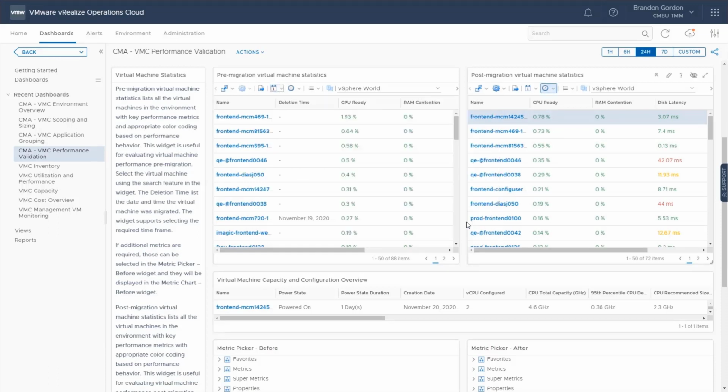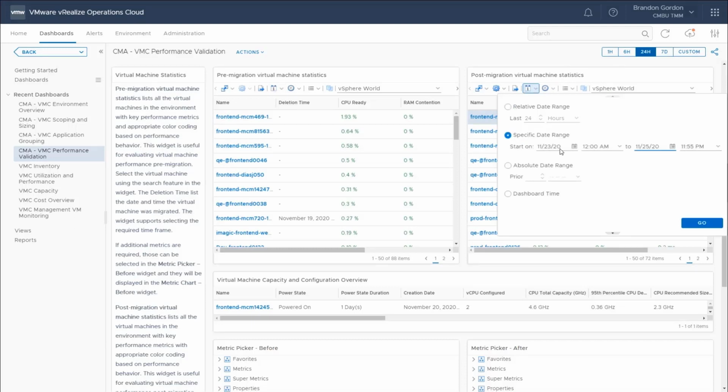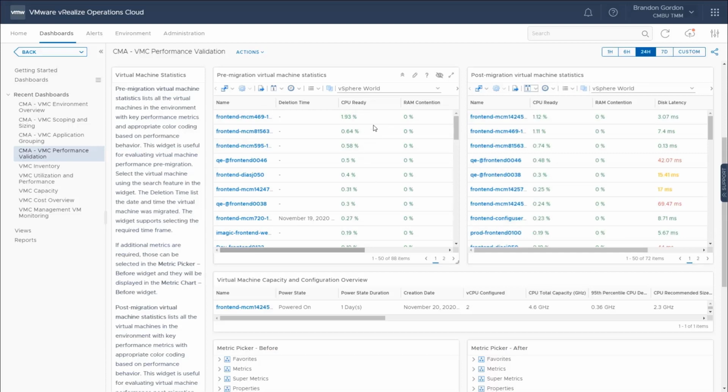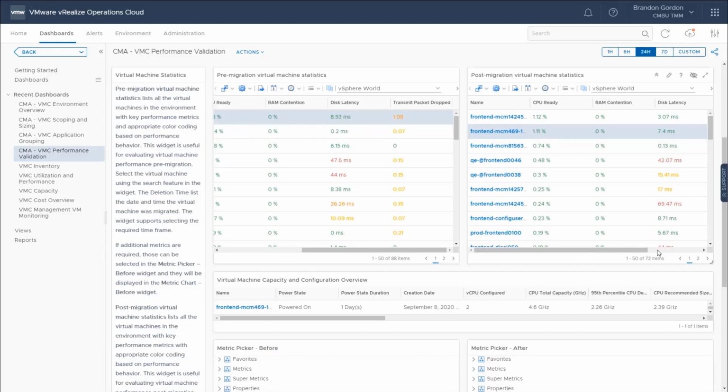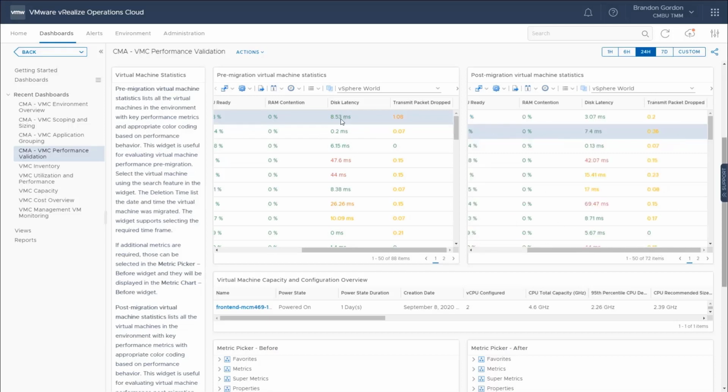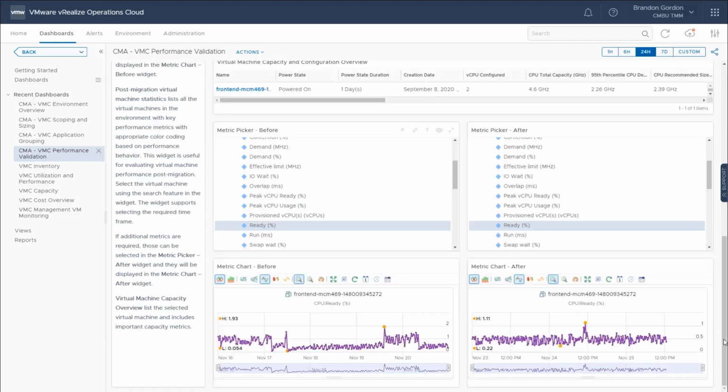So I'll go in here and set my time range. So this is my time before we did the migration. And then on the other side here, I'll set my time range for after the migration was complete. So now I can go in and find my virtual machines. So here's my virtual machine before and after. And I'll scroll over and I can compare my performance metrics. So here, an example of disk latency. You can see it was 8.53 milliseconds before, and after the migration, it's 7.4 milliseconds. And scrolling down, you can actually go in and pick individual metrics. So in this example here, I'm showing CPU ready time before and after.